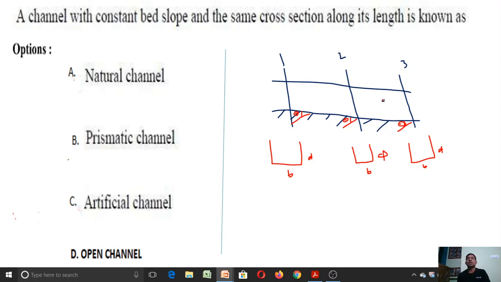Those types of channels are called prismatic channels.